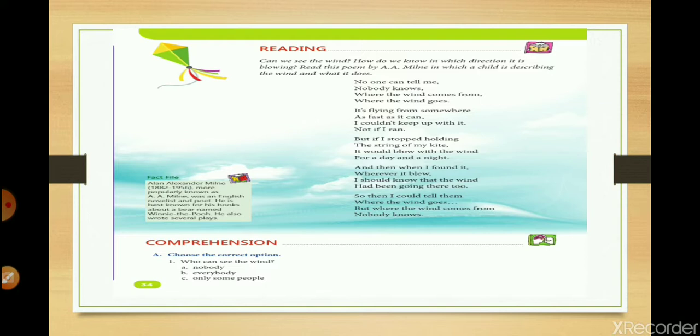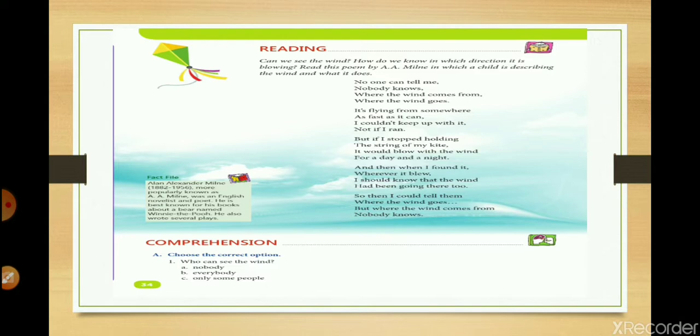Now this wraps up our poem. What you're going to do is go through the poem again. It's a very easy poem. After this, these comprehension questions are given. A part, comprehension questions, you have to do in the book itself. Now your B part, question answers, are given.